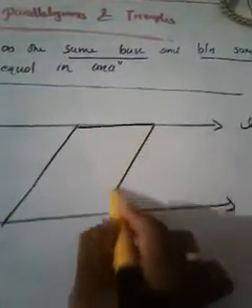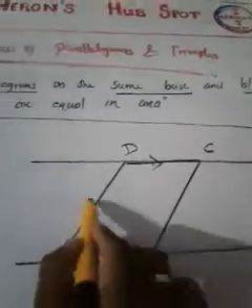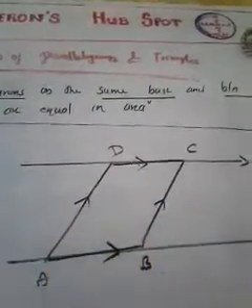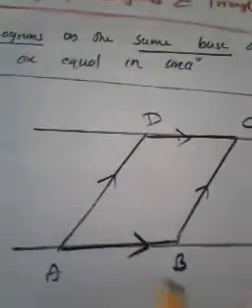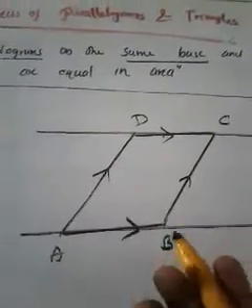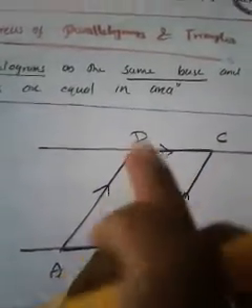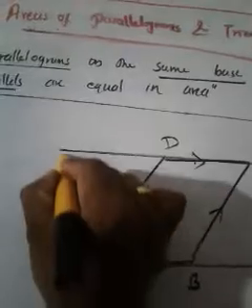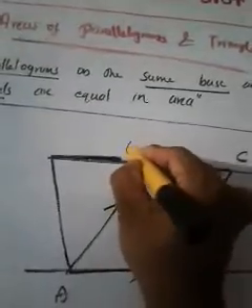See. Is this a parallelogram? Can you say this is a parallelogram? A, B, C, D. Yes, ABCD is a parallelogram. Why? Because this side is parallel to this side, and this side is parallel to this side, so this is a parallelogram, of course. And this is the first parallelogram. Then how can my second parallelogram be drawn? When you start drawing another parallelogram, that parallelogram and this parallelogram should share the same base. That means you have to draw in this way only, isn't it? See, you have to draw in this way, A, B, E, F.